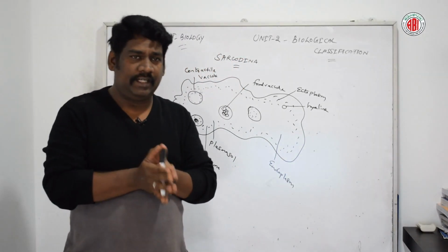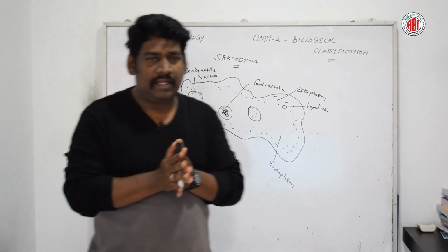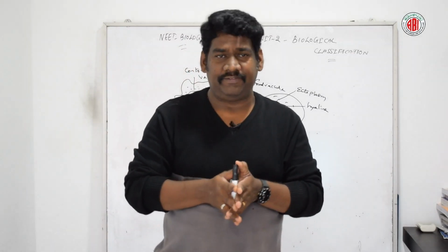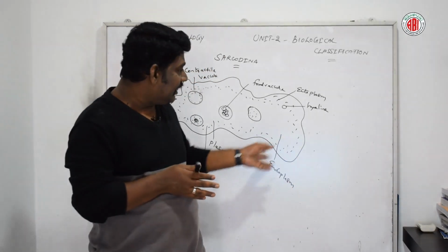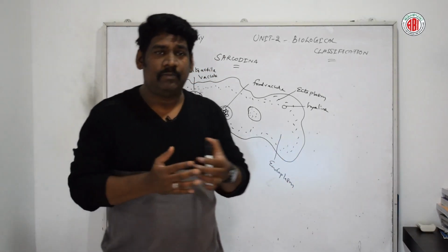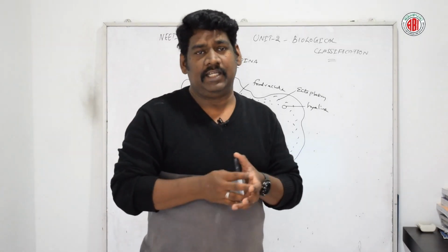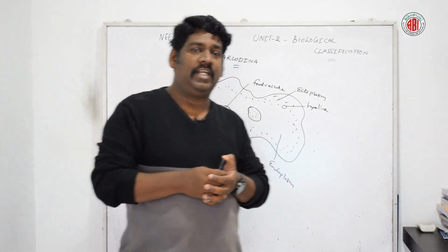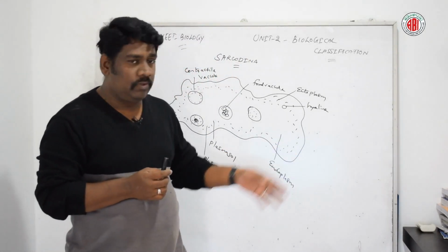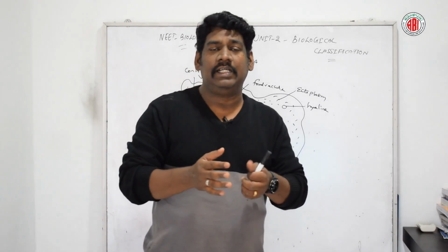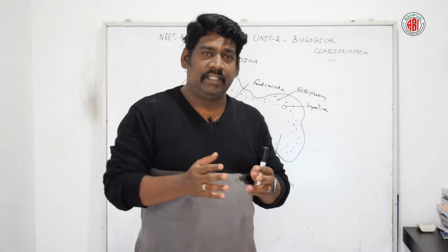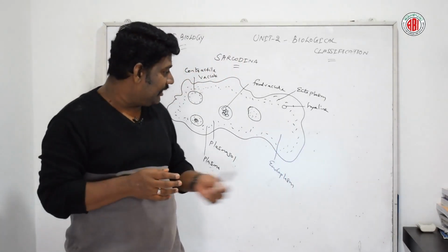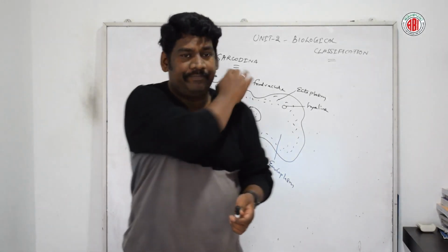Trichocysts could help the organism with a sedentary mode of life, but these organisms mostly undergo motility, moving from place to place with the help of the false feet or pseudopodia, a temporary structure that appears on the surface of the cellular body.